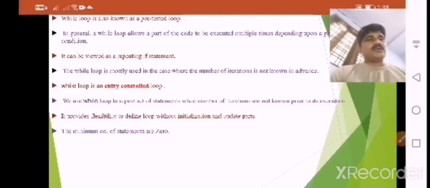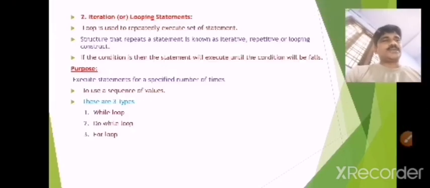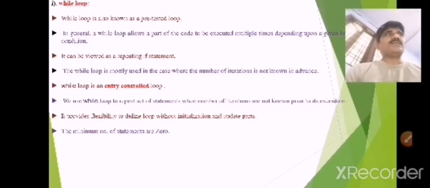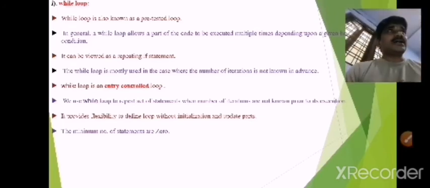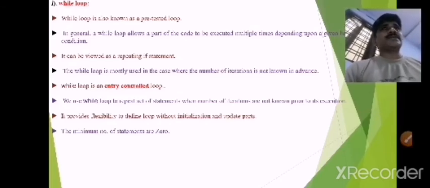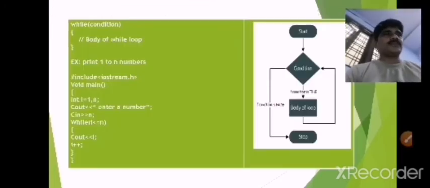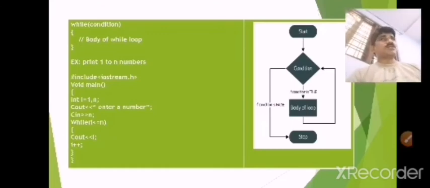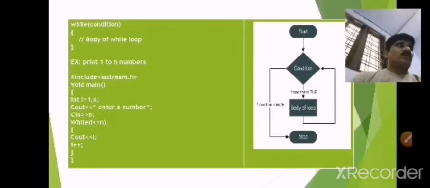The minimum number of statements is 0. Why? Because it is pre-tested. If the test condition is true, then only it will execute the statement. Before testing, it cannot execute any statement. So that's why the minimum number of statements is 0. Here we have to observe the flowchart, syntax, as well as one example.